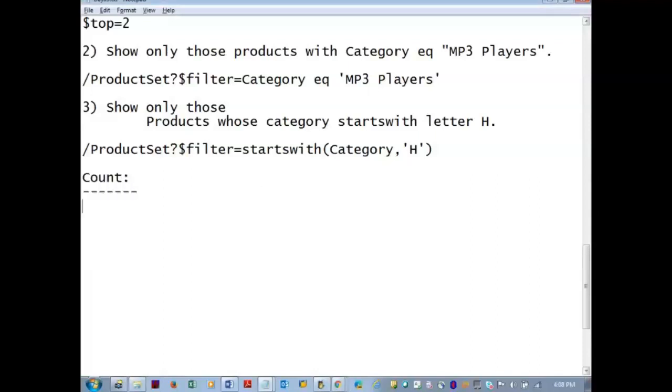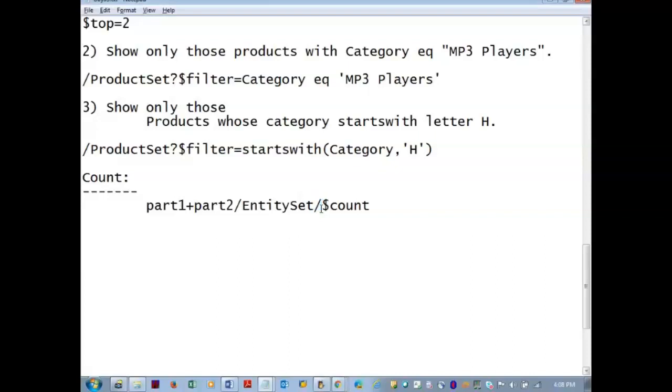To find the number of records in the entity set, part 1 plus part 2, forward slash entity set, slash $count. When you are issuing the count on the entity set, you should not put a question mark here.